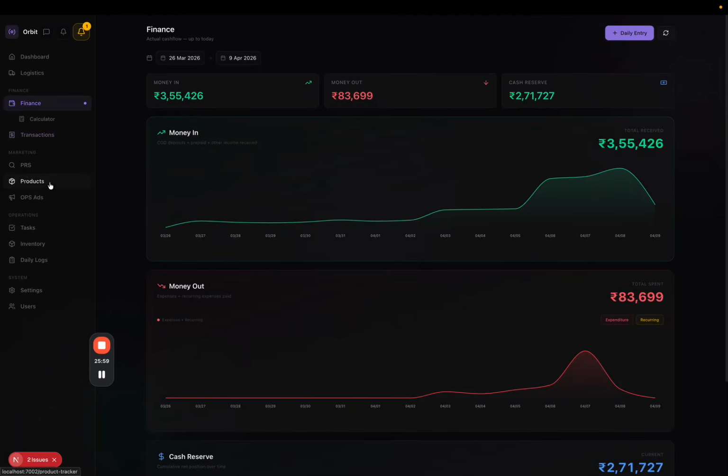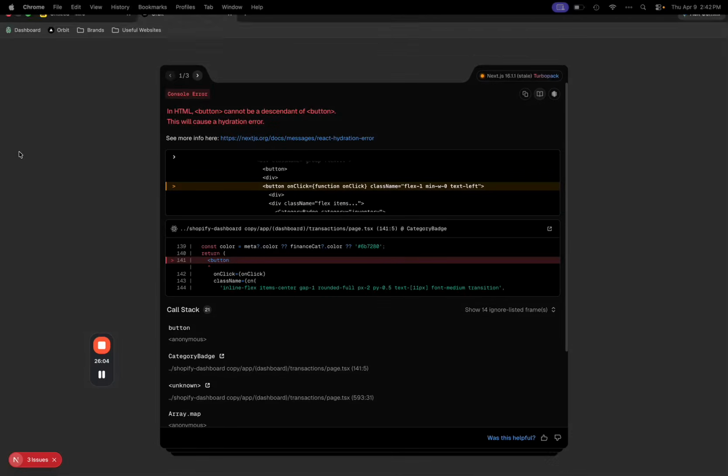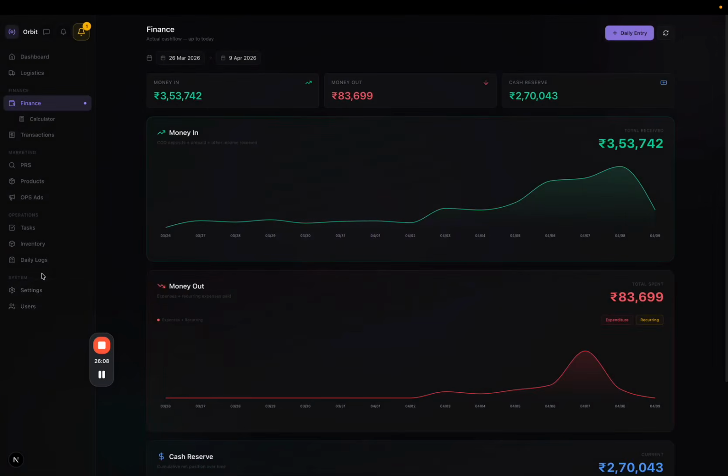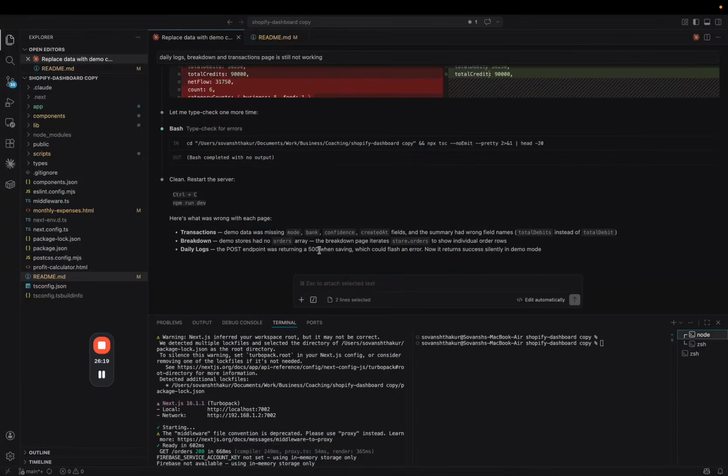Then I think the next thing that is not working is the daily logs. The daily logs is still not working for some reason, but I'll just explain it to you, because I don't want to waste more time on this. It is basically a page where the teammates can log what they did for the day, as the team suggests. So yeah, that's about it. I think there's one more feature I said I'd fix.